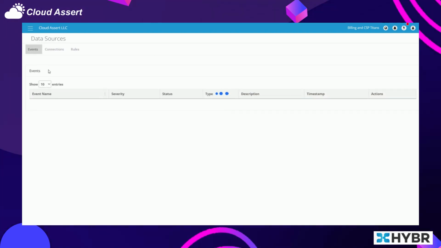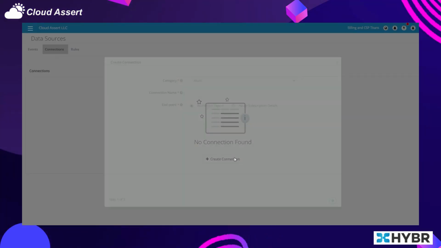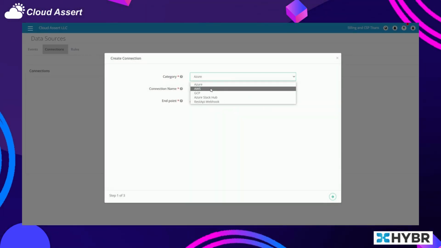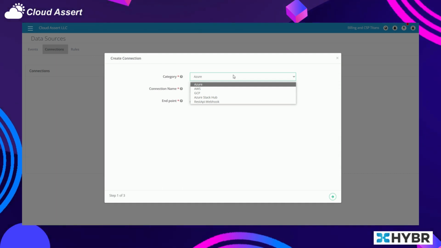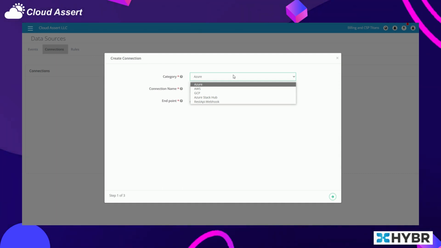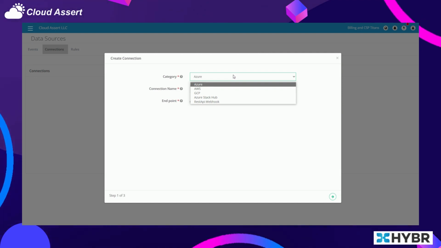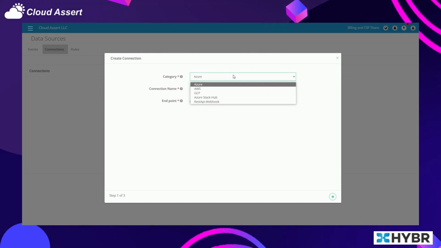For example, if they have their own Azure subscription or AWS or GCP, because believe it or not, in this day and age, it's called rogue IT, right? A lot of departments have their own subscriptions.